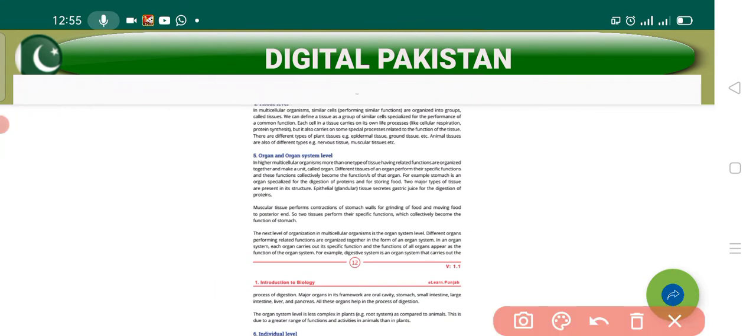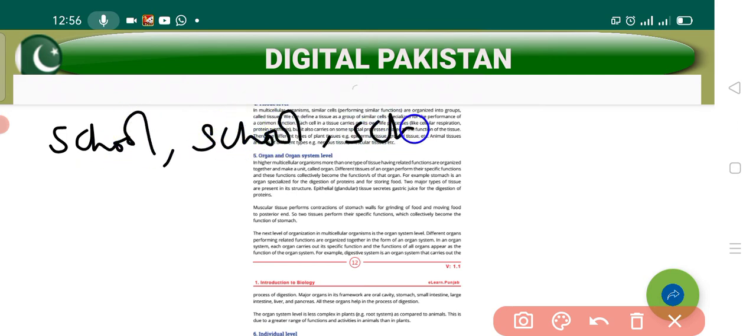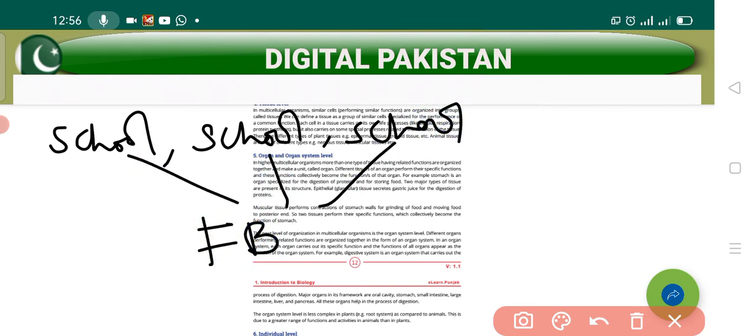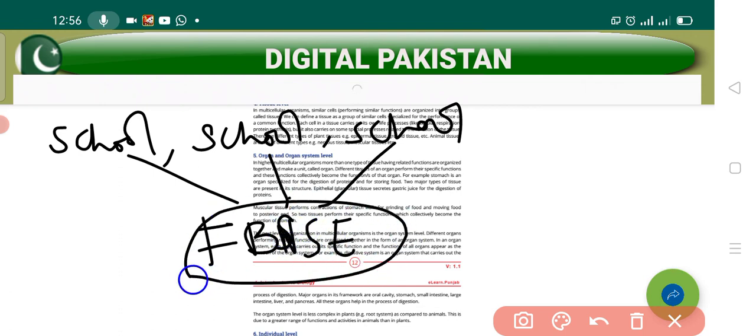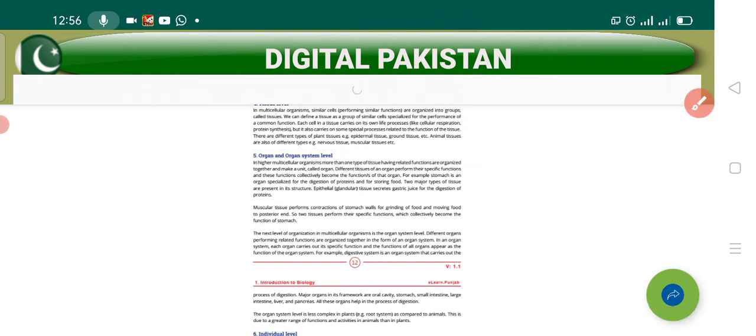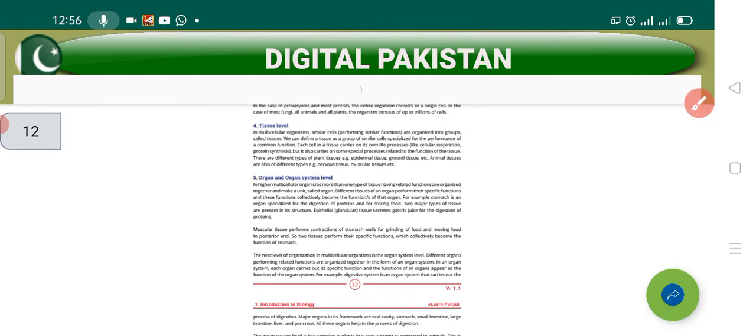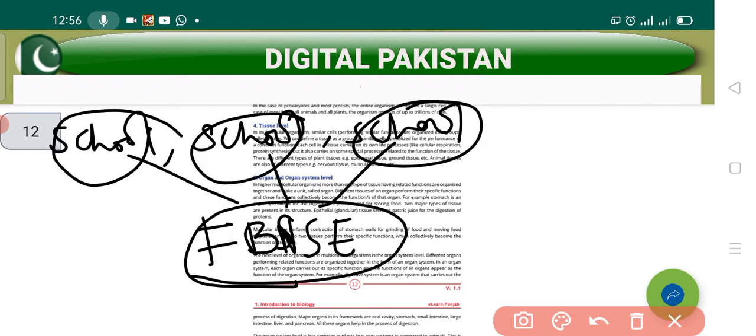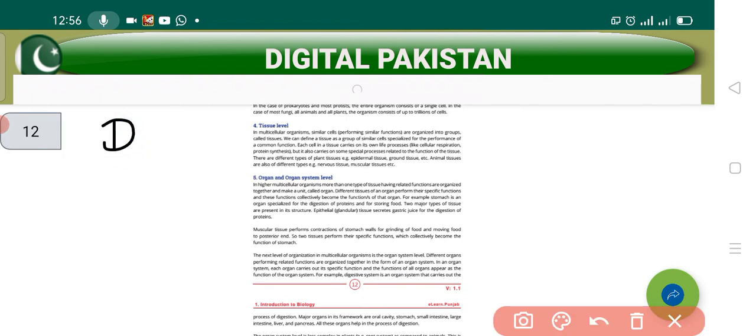Let's suppose there are different schools in Islamabad, and these schools are actually working under the FBISE, the federal board. So this federal board is basically the organ system and these schools are the organs. It is just like that, students. Let's suppose your digestive system. The digestive system does not only contain the stomach, it contains the food pipe.